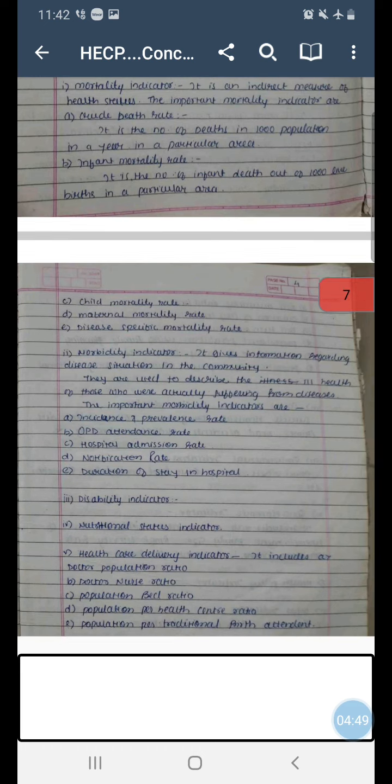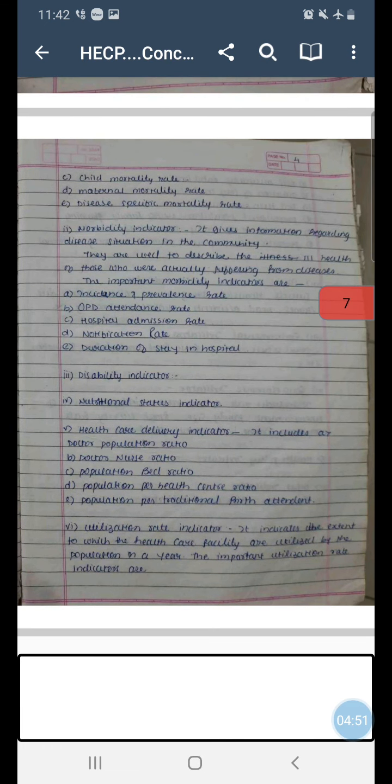Then another example is disability indicator. Now disability means a sort of deformity, when a person is unable to perform certain activity for a particular period, either temporarily or you can say permanently. So that is called disability. So disability indicator is again one of the indicators which shows the health position of a community.